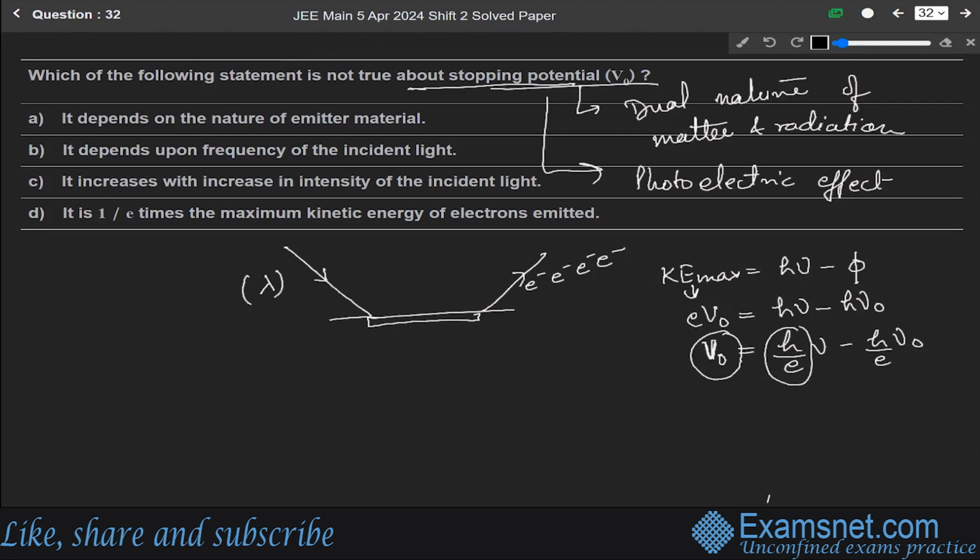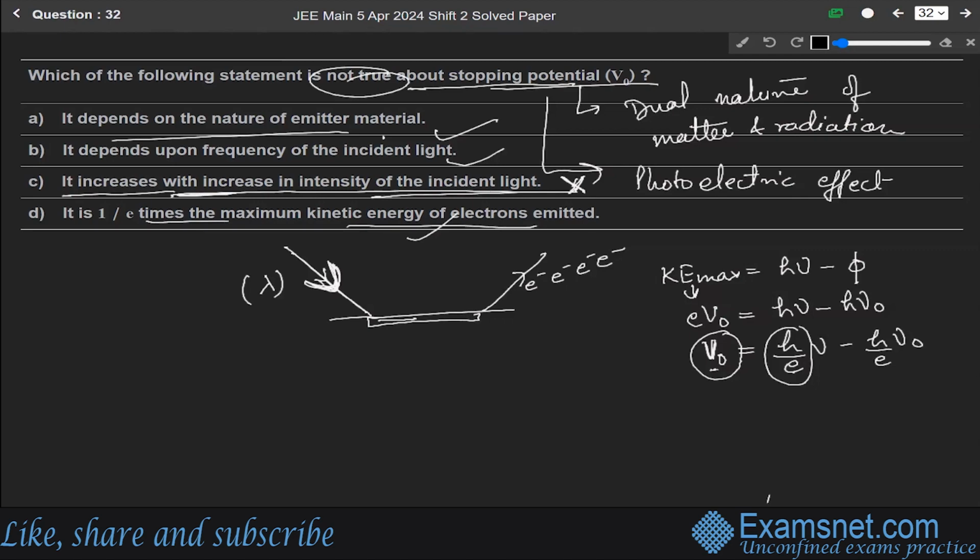Among these four, option C, that the stopping potential increases with the increase in the intensity of the incident light, is the incorrect statement, since we have to find the incorrect statement. These all are the correct statements: it depends on the nature of the emitter material, it depends on the frequency of the incident light, and it equals 1 over e times the maximum kinetic energy of the electron. So the third statement is the incorrect one.